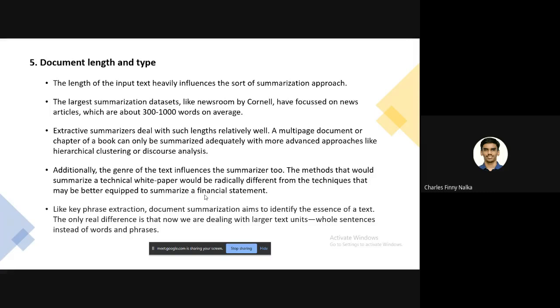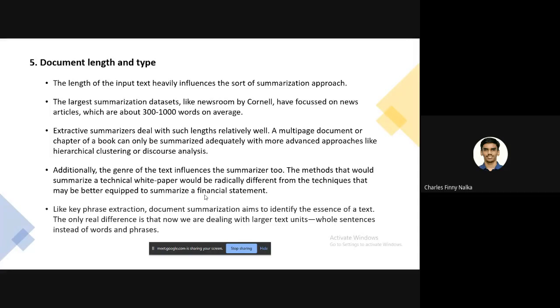Multi-page documents or chapters of a book can only be summarized adequately with more advanced approaches like hierarchical clustering or discourse analysis. Additionally, the genre of the text influences the summarizer too. The method that would summarize a technical white paper would be radically different from the techniques that may be better equipped to summarize a financial statement.